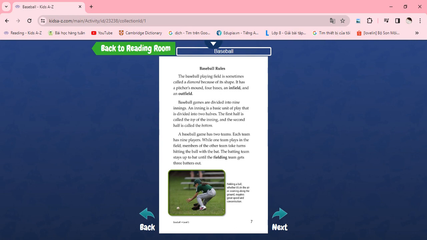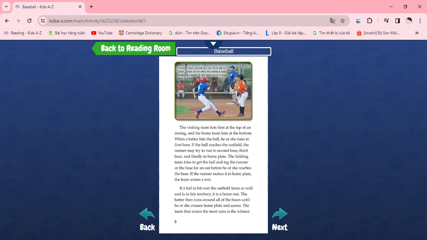A baseball game has two teams. Each team has 9 players. While one team plays in the field, members of the other team take turns hitting the ball with the bat. The batting team stays up to bat until the fielding team gets 3 batters out. The visiting team bats first at the top of an inning, and the home team bats at the bottom.